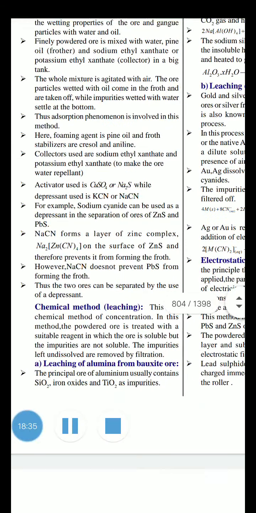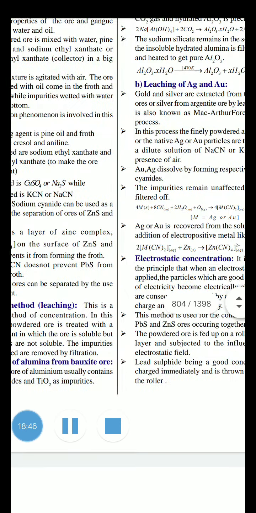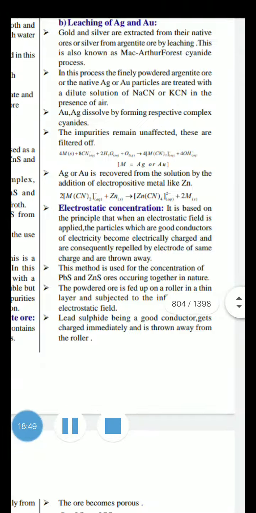So the metals for which impurities are removed by a chemical process, the leaching process, are aluminum leaching, silver leaching and gold leaching. And after that, one more process, electrostatic concentration. It is based on the principle that when an electrostatic field is applied, the particles which are good conductors of electricity become electrically charged and are consequently repelled by the electrodes of the same charge and thrown away. This method is used for the concentration of lead sulfide and zinc sulfide. Listen carefully, my dear students.